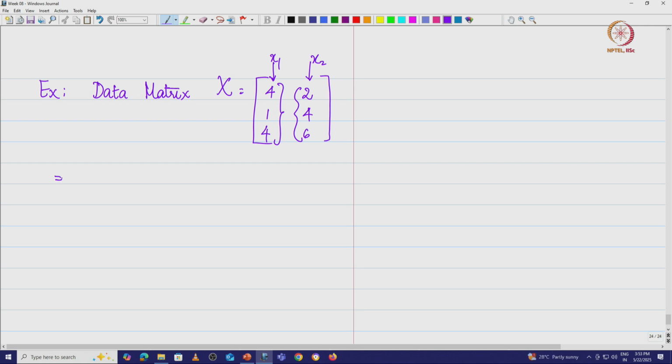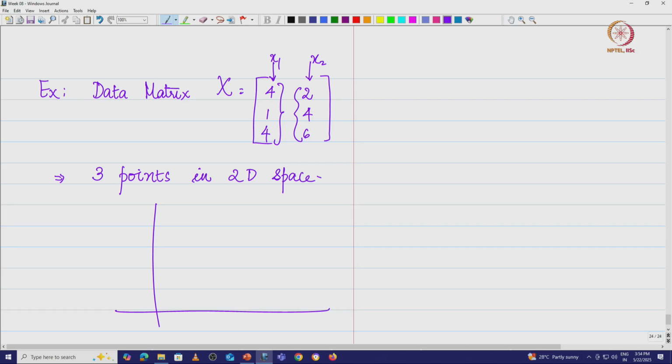So, what we have is basically 3 points in 2 dimensional space. I hope we get that clearly. x1 corresponds to one axis, x2 corresponds to the other. You can visualize this very easily.